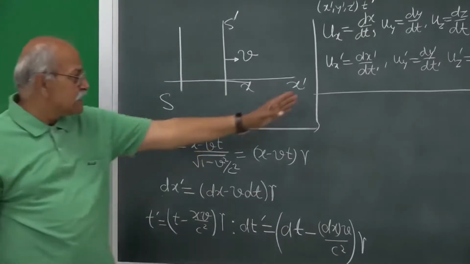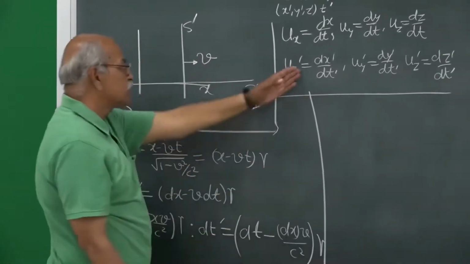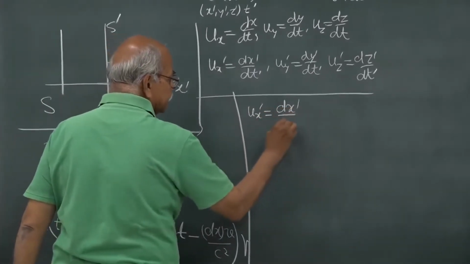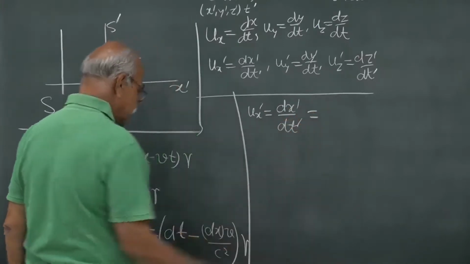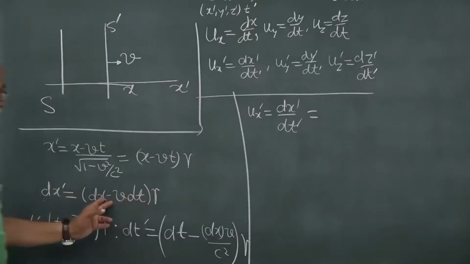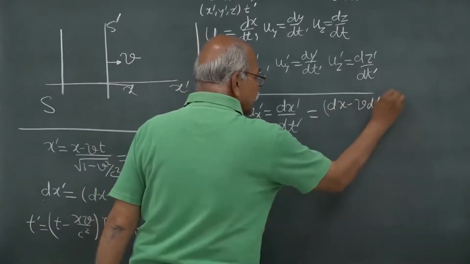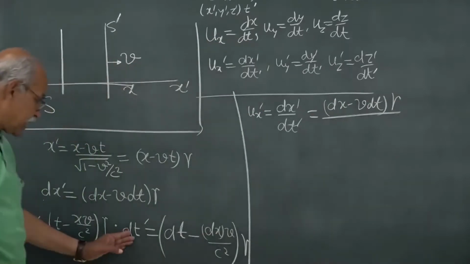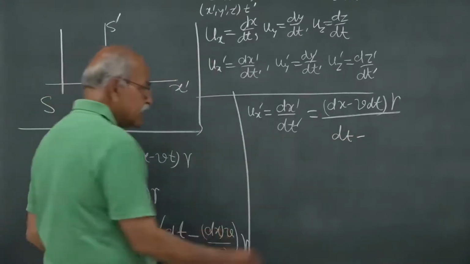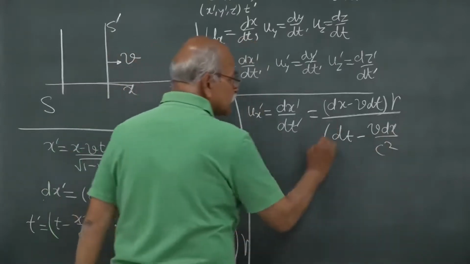Now let us calculate what is this ux prime. So ux prime, which is dx prime/dt prime, is equal to, here is dx prime, (dx minus v dt) times gamma, and here is dt prime, (dt minus v dx over c squared) times gamma.